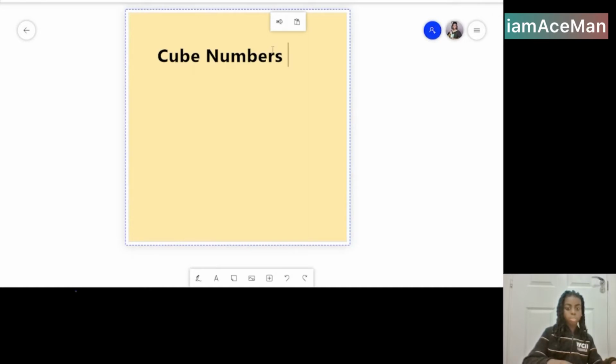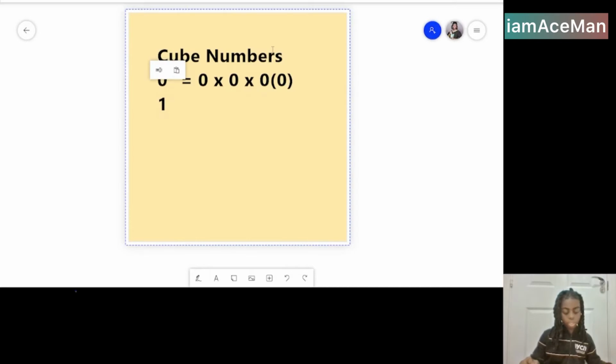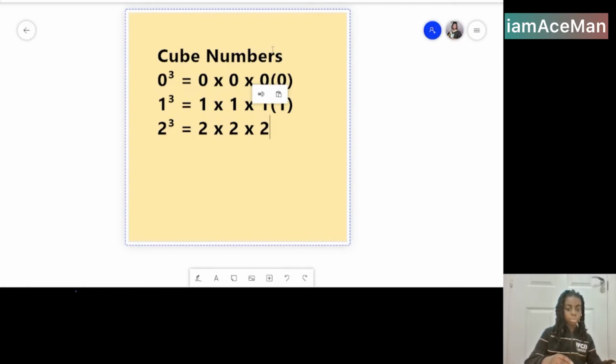So cube numbers to 13. 0 cubed is equal to 0 times 0 times 0, which is 0. 1 cubed is 1 times 1 times 1, which is the same as 1. 2 cubed is the same as 2 times 2 times 2, which is the same as 8.